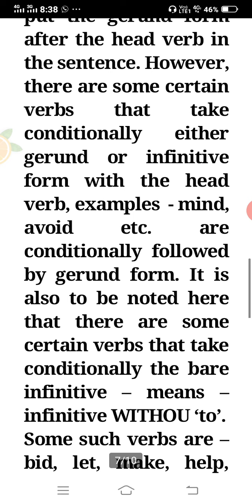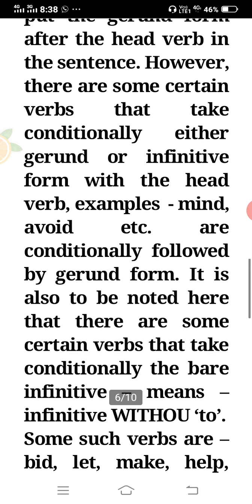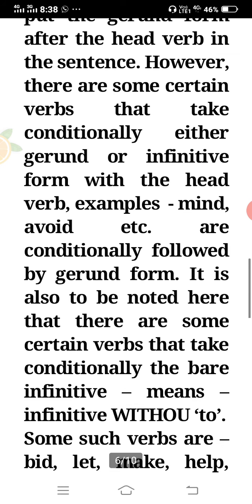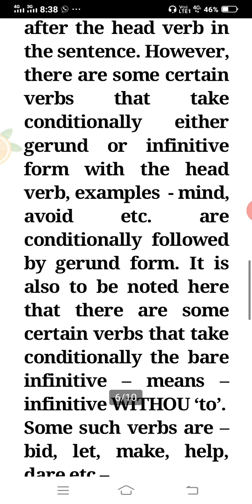There are conditions which are applicable to some certain verbs that I have noted here. You later find them out also in the examples of infinitive and gerund. Conditional terms would be there.